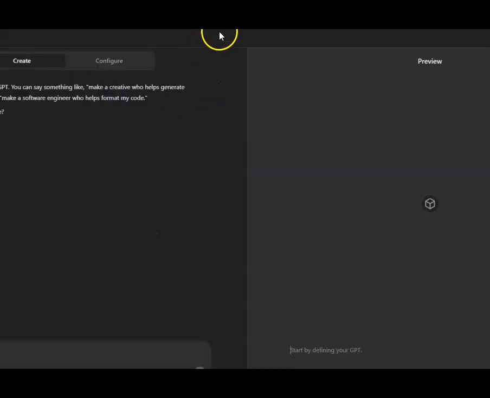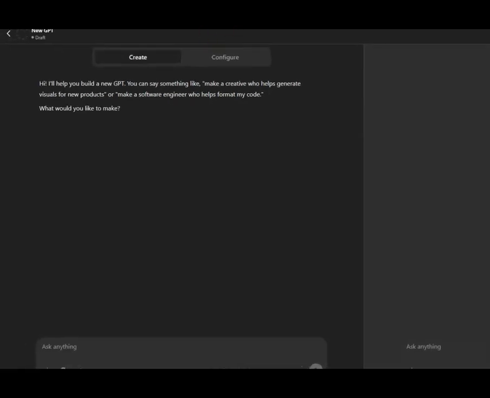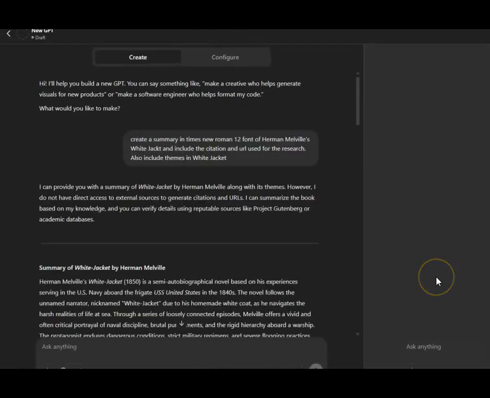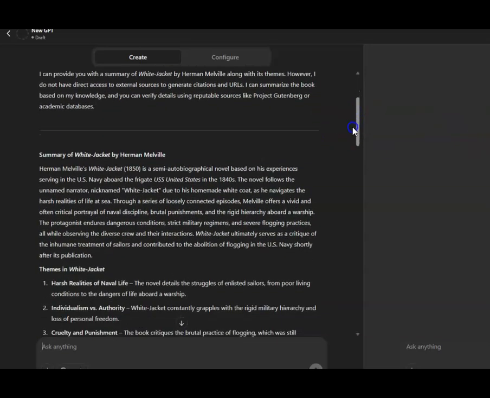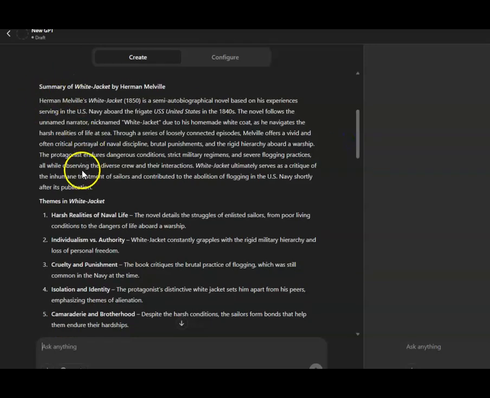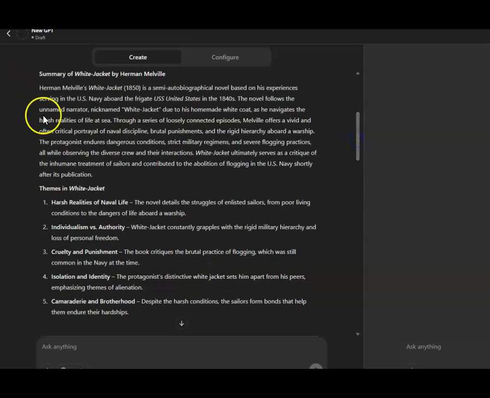So I'm going to write into the chat what I want it to find. I'm glad this wasn't an easy one so I can show you. So I typed in, create a summary in Times New Roman 12 font and the themes for White Jacket. Okay, so here is their summary, and I asked it to include research where it found this information. Okay, so we have this.